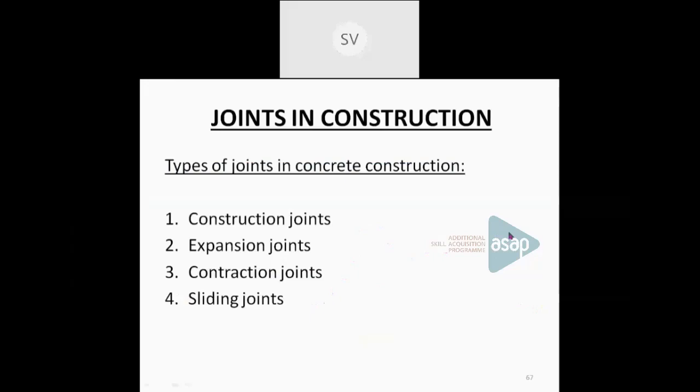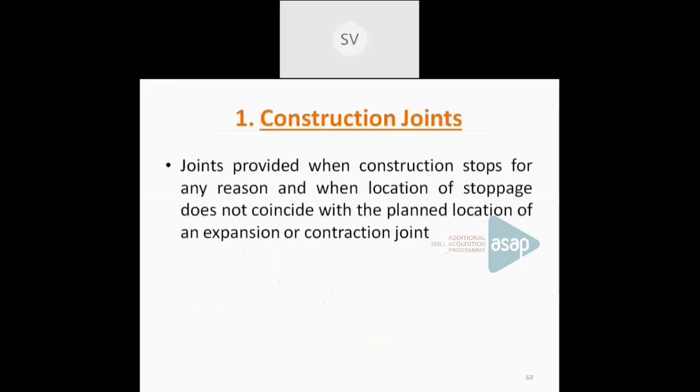First one is a construction joint. Construction joints are the joints which are provided when the construction stops for any reason, or when the construction stops at some location which is not a planned location of a contraction or expansion joint. Every large span concrete building will be provided with some joints, known as contraction or expansion joints.